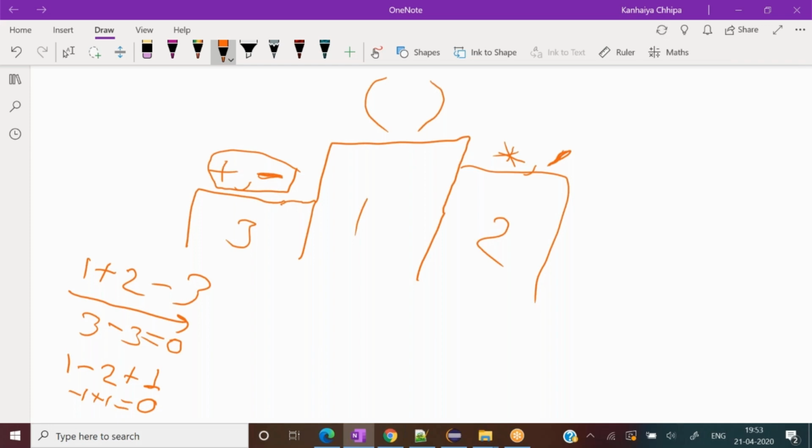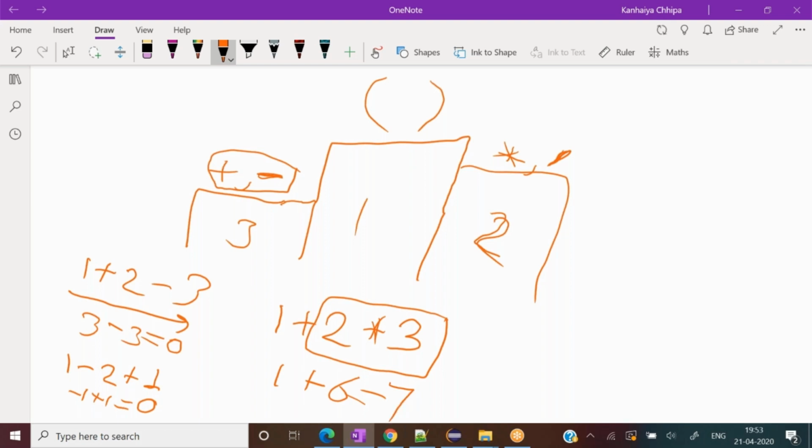But if something happens like earlier, where I write 1 plus 2 multiply by 3, where plus and multiply both come, then multiplication has the higher precedence. This is the first runner up, this is the second runner up. So it would get evaluated first. It has higher order than plus minus. That's why 3 multiplied by 2 happens first and then plus 1, and 7 occurs.